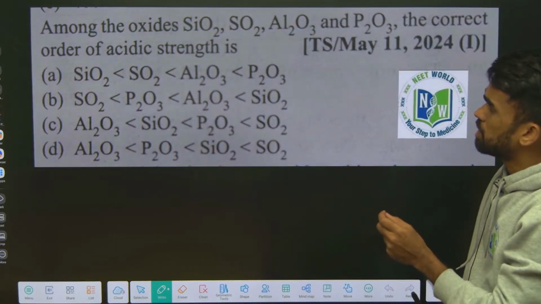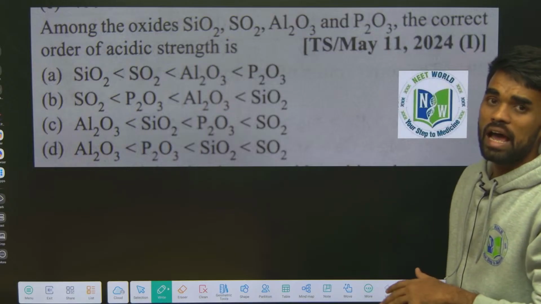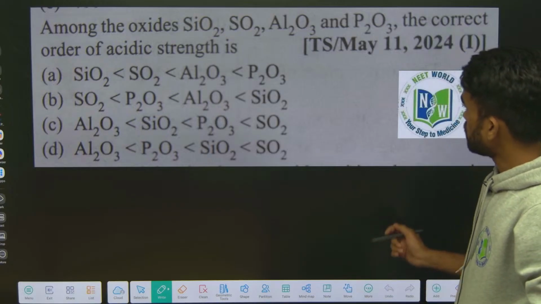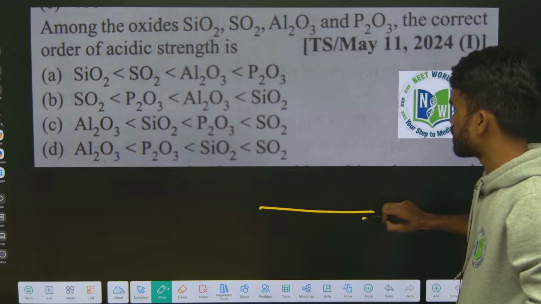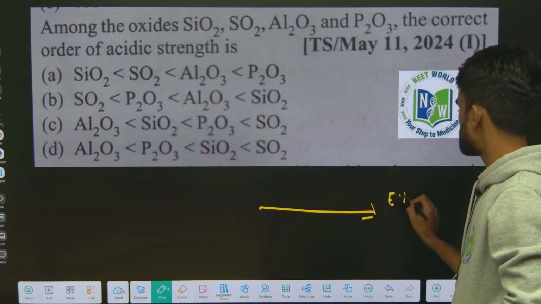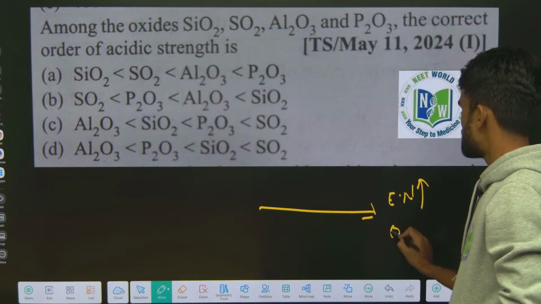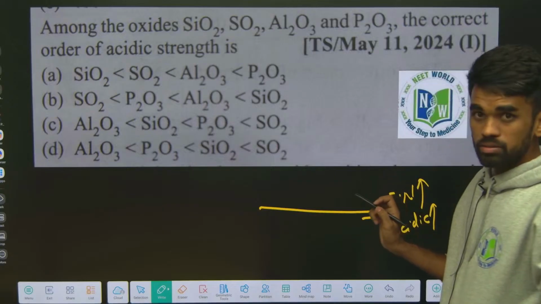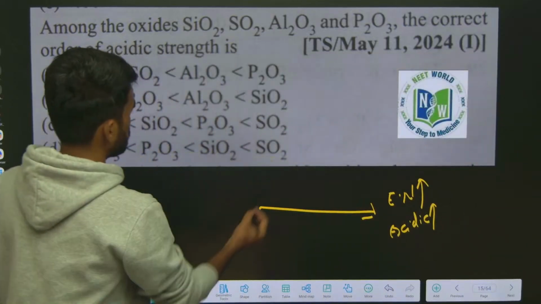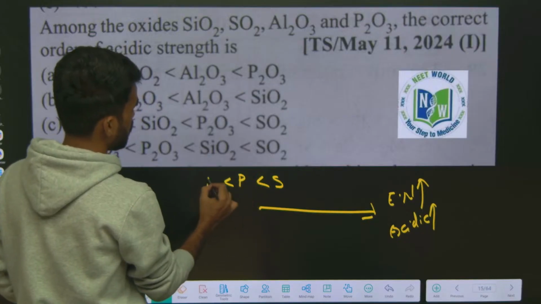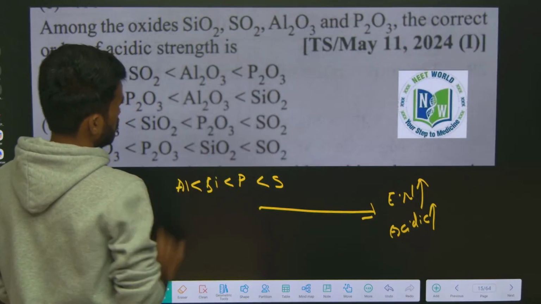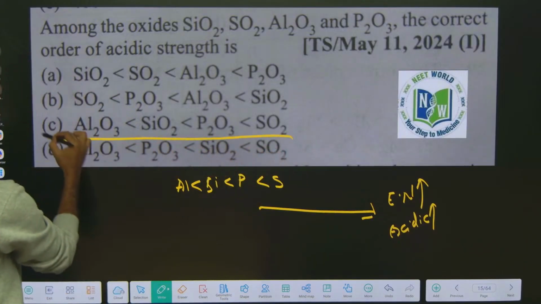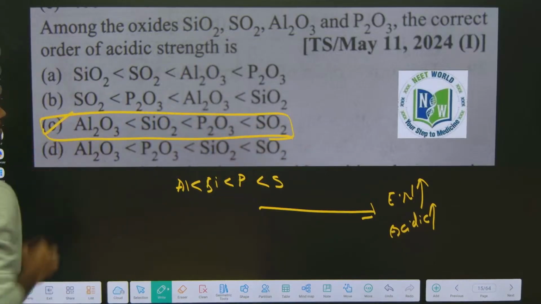Given oxides, we need to give the acidic strength order, which is more acidic here. I told you from s block to p block, if we move, their electronegativity increases. If electronegativity increases, their acidic nature also increases. So it means sulfur, phosphorus, silicon, aluminum. Okay, this is the way. So we have this kind of oxide order here in C. That will be our perfect answer.